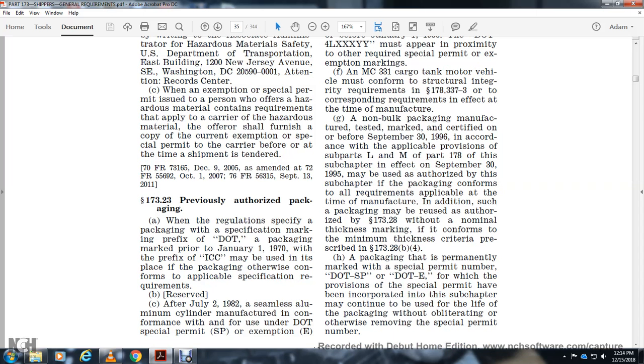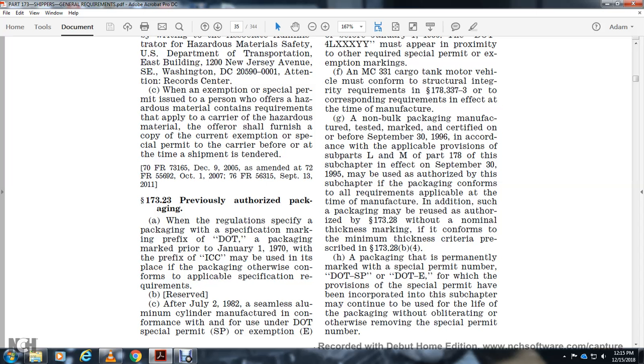173.231. 173.223. Previously authorized packaging. When regulations specify packaging by specification, packaging marked prior to January 1st, 1970, with the prefix ICC may be used, provided the package otherwise conforms with the applicable specification requirements.